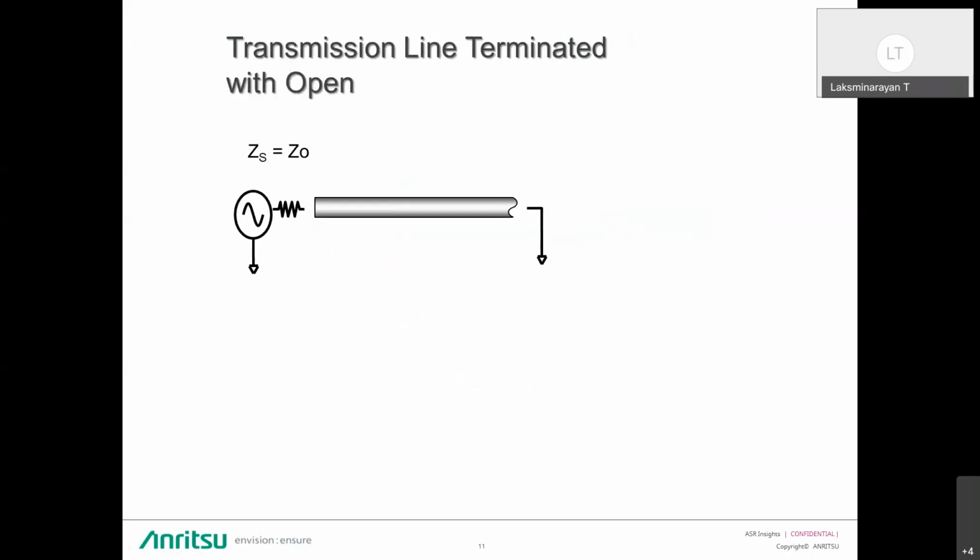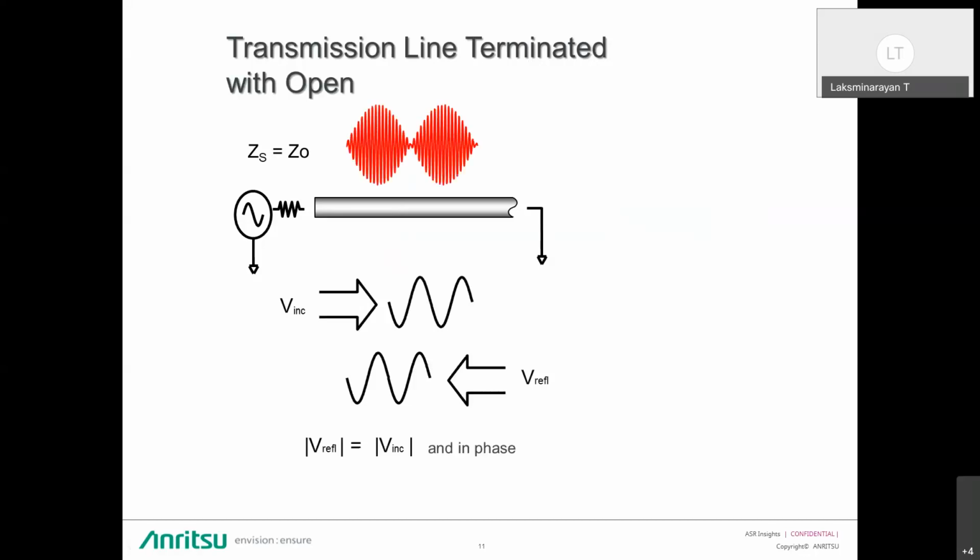When the transmission line is terminated with an open, the reflected and incident current waves will be identical in magnitude but traveling in the opposite direction. It will be identical and in the opposite direction, but it will be in phase.